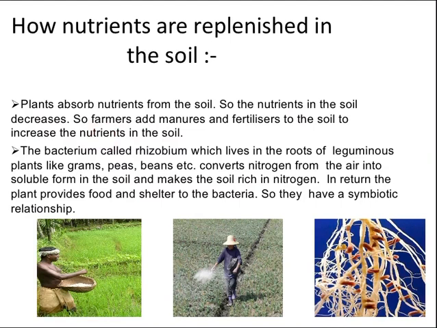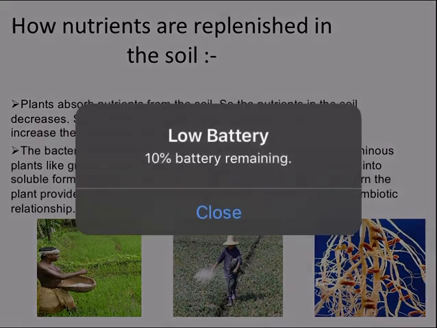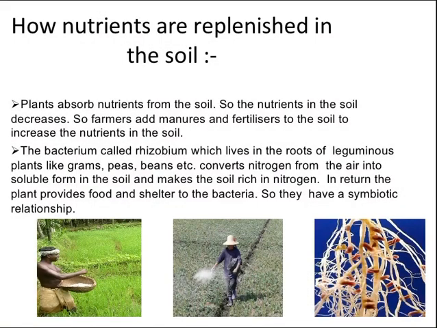A farmer knows which nutrients are crucial for which crops and adds manures and fertilizers accordingly. Most crops require a lot of nitrogen to make proteins. After the crop is harvested, the soil becomes deficient in nitrogen.